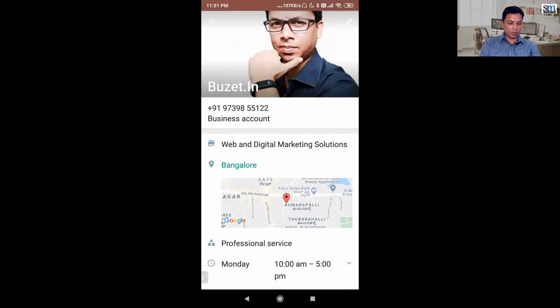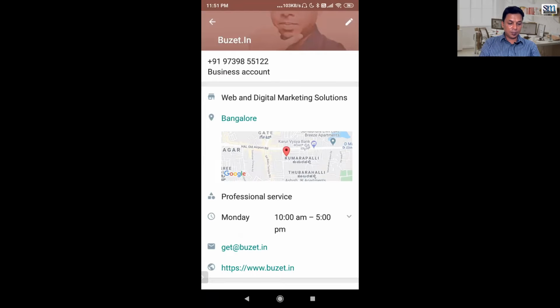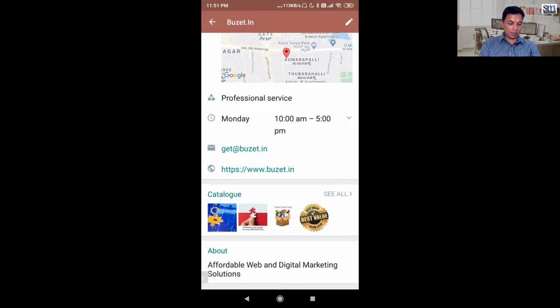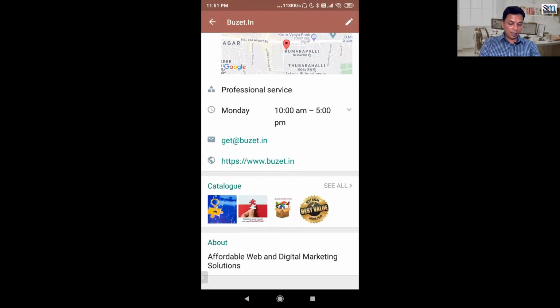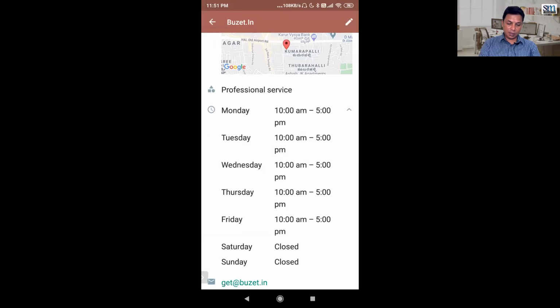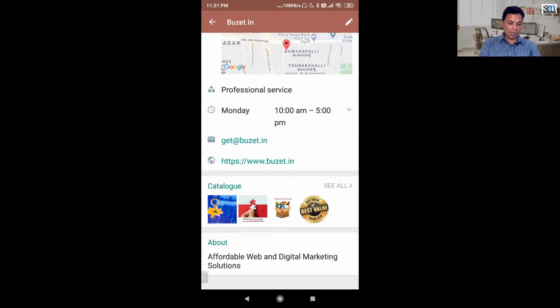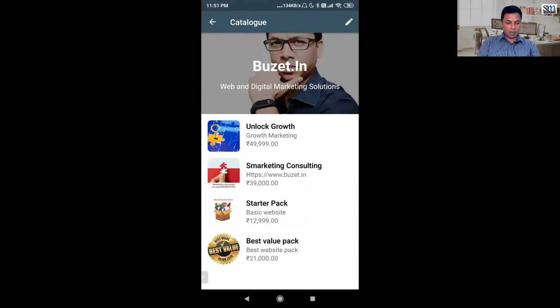So you can put a cover picture there, your number is there, your say business account it says. Then you have a short description, what is your business about, your map is there, your category is there, your office timings are there, you have your email ID, you have your website. The catalog is by default displayed here, and once you click on the catalog, you can see what are the products that are offered basically.